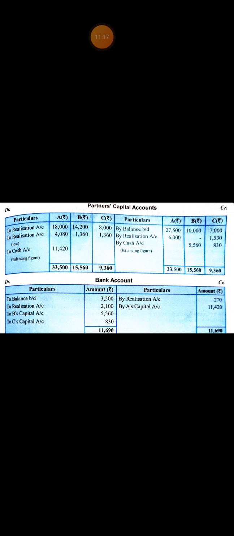Then 5,560 and 830, capital balances transferred from the partners' capital account. Bank account credit side: realization account 270, for the payment of realization expense. Then by A's capital 11,420, the capital balance transferred from A's capital account. Bank account or cash account total 11,690.